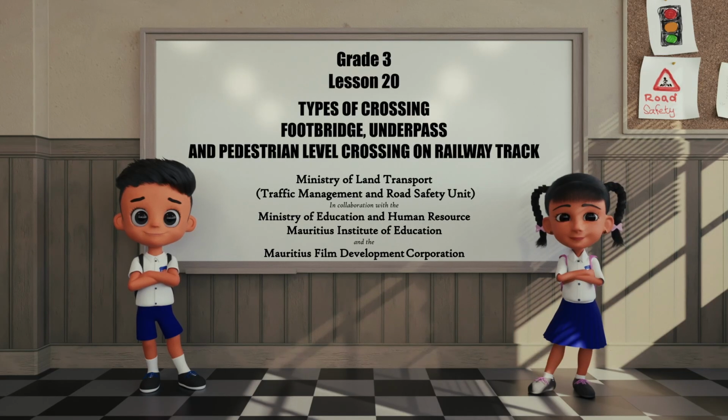A footbridge is an overhead bridge that allows pedestrians to cross the road safely. An underpass is a tunnel which allows pedestrians to cross busy roads safely. A level crossing is at the same level with the road, for example, the zebra and the pelican crossing. Level crossings are also present on railway tracks for pedestrians to cross safely.